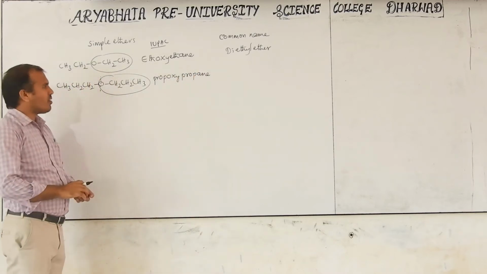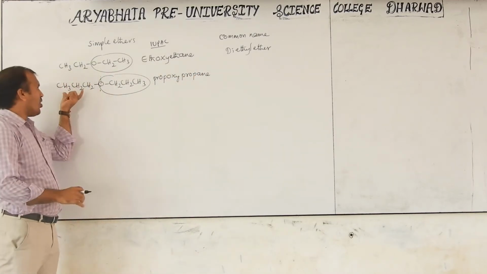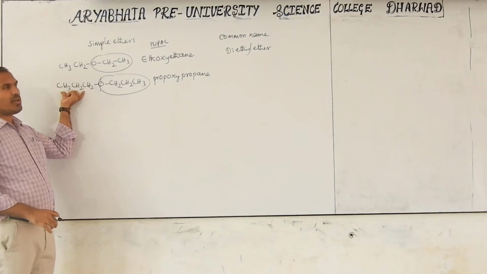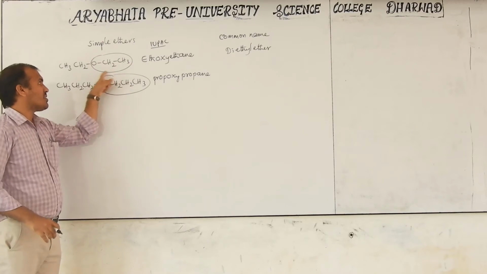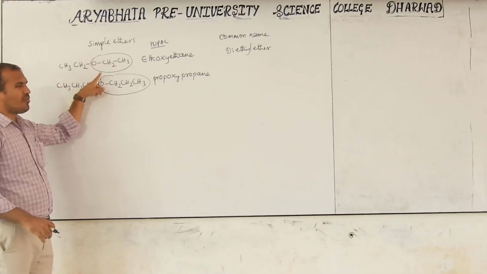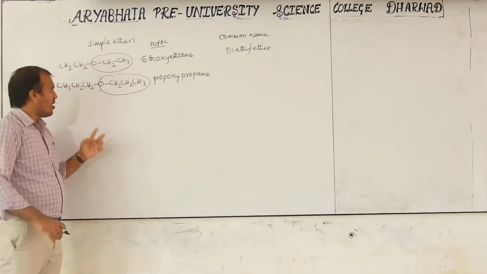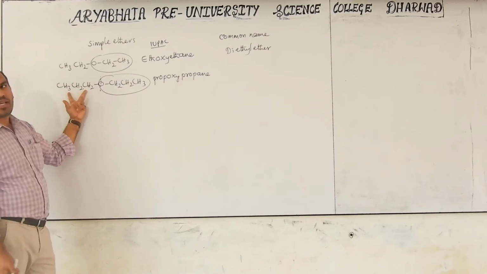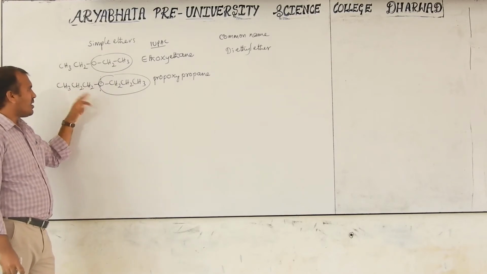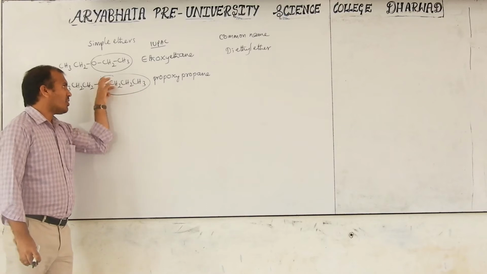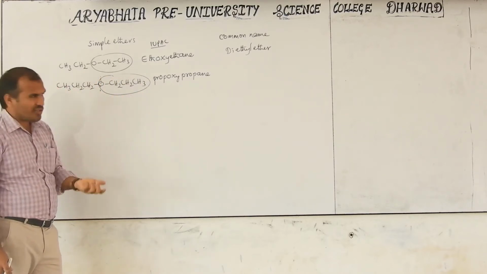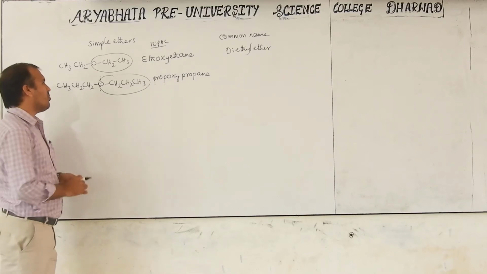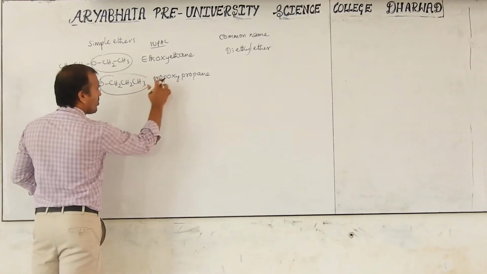But we have to check whether this is correct or wrong. Here how many carbons are there? Three carbons are there. In the previous example, two carbons. There, if you place the substituent at any one of the carbons, you get the same number. But here there are three carbons, and the alkoxy group may be present at the first position or the second position, so it is ambiguous. That's why you have to give the number. Therefore, this is not propoxypropane.